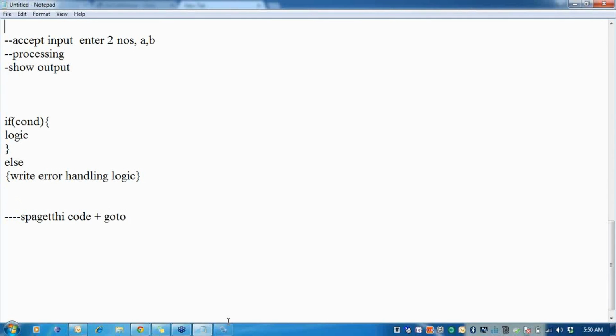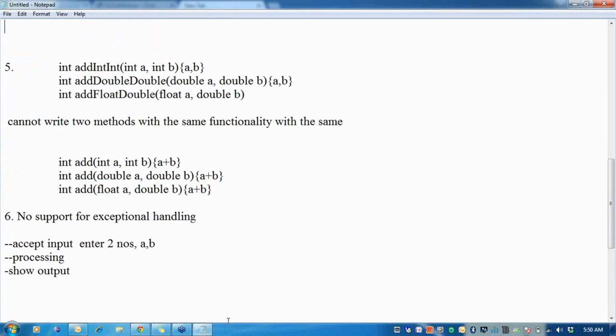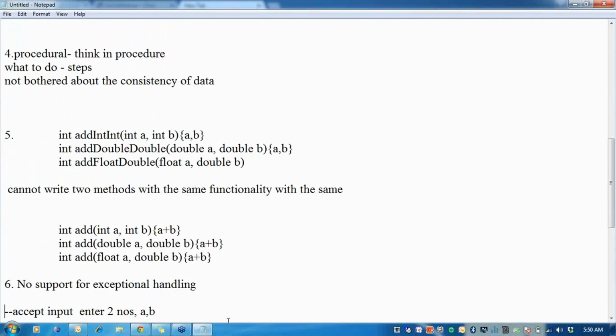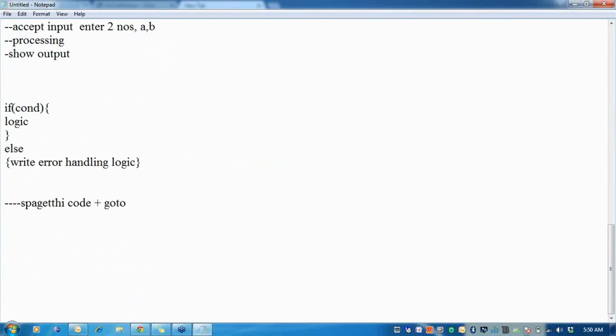This is one of the reasons. So what we have listed here is just a few drawbacks of the C programming language that lead me to write another programming language, which allows me to manage my code, which allows me to reuse my code, which allows me to make my code flexible and extensible.